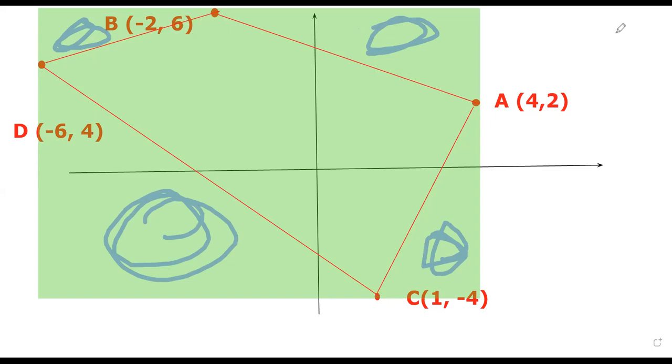Then we will get our target area. So let's find the area of the whole rectangle first. Let us mark out our distances. For our distance from the leftmost to the rightmost, because it extends from -6 to 4, the distance is equal to 10.